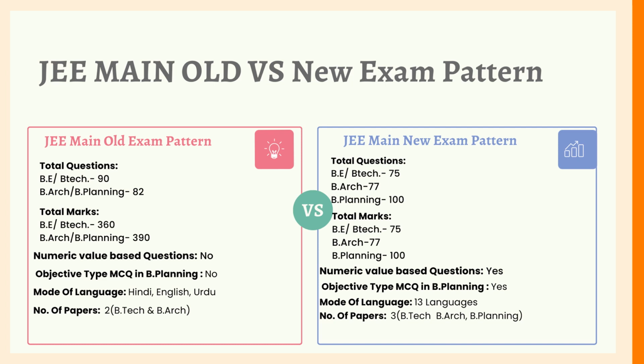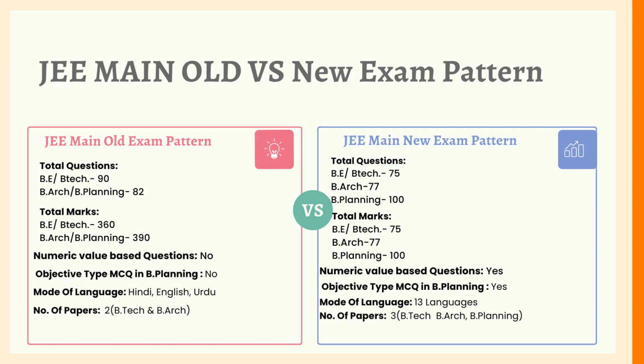Whereas in the new exam pattern the total marks for BE or BTech is 75, for B Architecture is 77, for B Planning is 100. There was no numeric value based question, whereas in the new exam pattern there are numeric value based questions. There was no objective type MCQ in B Planning. Now in the new exam pattern there are objective type MCQs in B Planning.